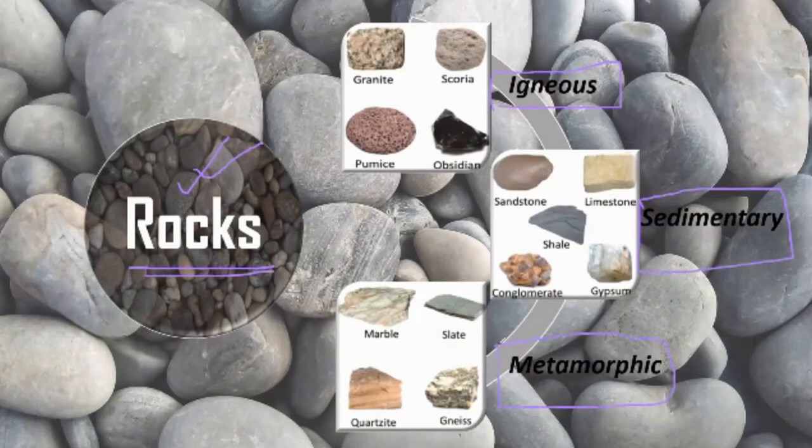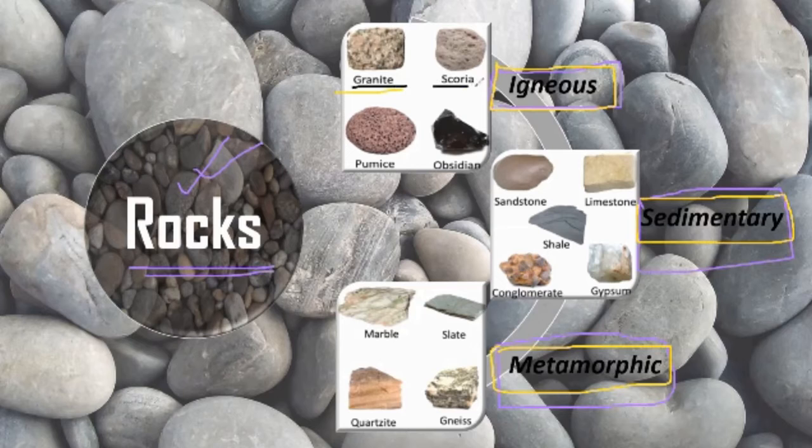Now what are igneous rocks? Igneous rocks are those rocks which are formed from molten lava. Sedimentary rocks are those which are formed from sediments, and metamorphic rocks result from huge amounts of heat and pressure. Some examples of igneous rocks are present here: granite, scoria, pumice, a very light stone, and obsidian. These are the examples of igneous rocks.